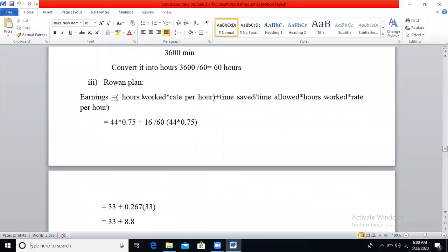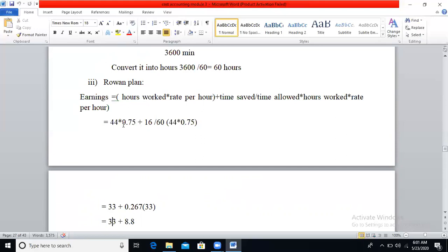The next is the Rowan plan. Earnings is equal to hours worked into rate per hour, plus time saved divided by time allowed into hours worked into rate per hour. The number of hours worked will be 44 hours. The rate per hour will be 0.75, plus time saved, which we calculated as 16, divided by the standard time allowed of 60 hours, into hours worked, 44, into rate per hour, 0.75.